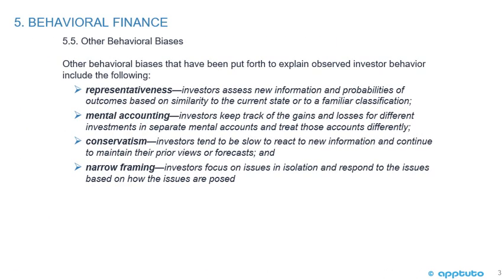Continuing with some other behavioral biases. Other behavioral biases that have been put forth to explain observed investor behavior include the following. Representativeness. Investors assess new information and probabilities of outcomes based on similarity to the current state or to a familiar classification. Mental accounting. Investors keep track of the gains and losses for different investments in separate mental accounts and treat those accounts differently. Conservatism. Investors tend to be slow to react to new information and continue to maintain their prior views or forecasts. And finally, narrow framing. Investors focus on issues in isolation and respond to the issues based on how the issues are posed.